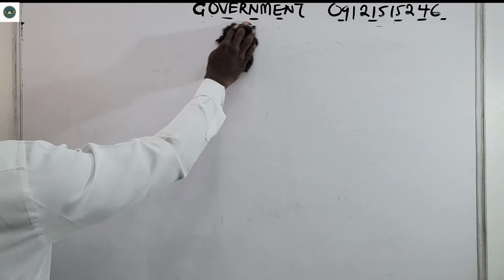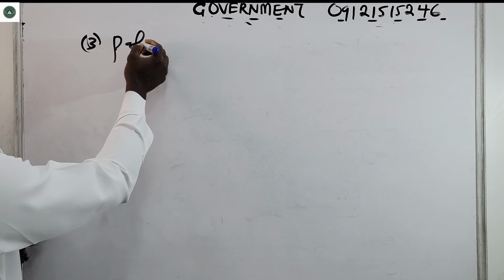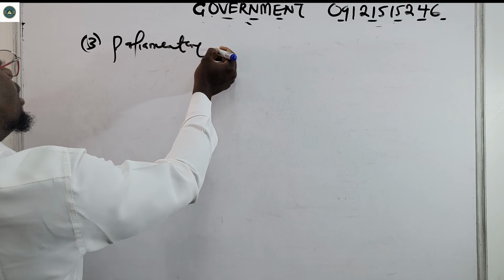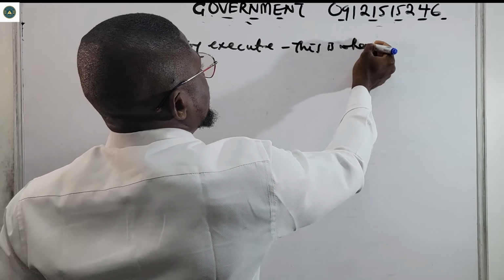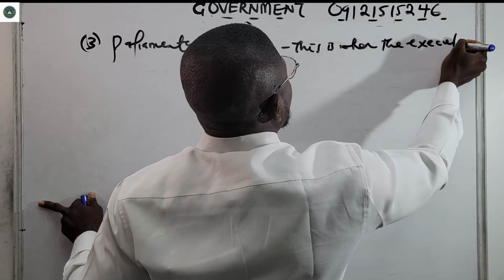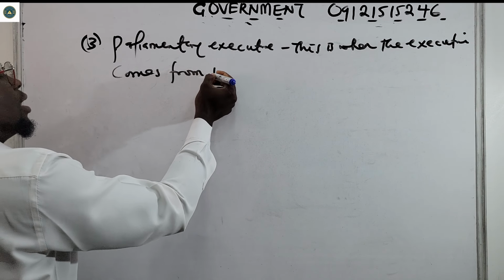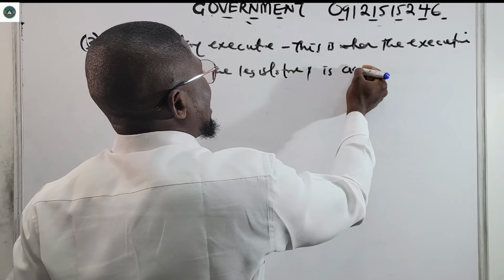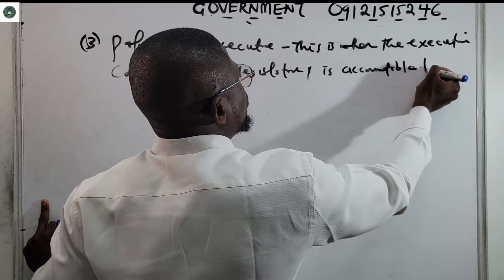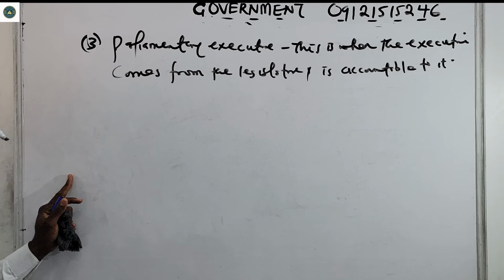Okay, so let us see that. We'll talk about parliamentary executive. That's number 3 now. We say this is when the executive comes from the legislature and is accountable to it. It comes from the legislature and it's also accountable to the legislature. So that is what parliamentary executive is.